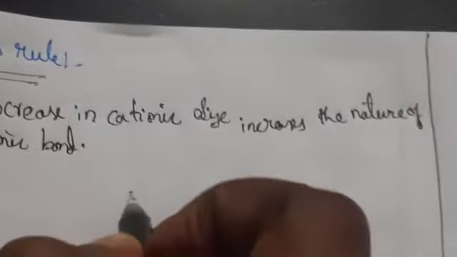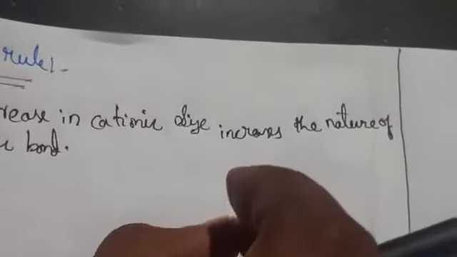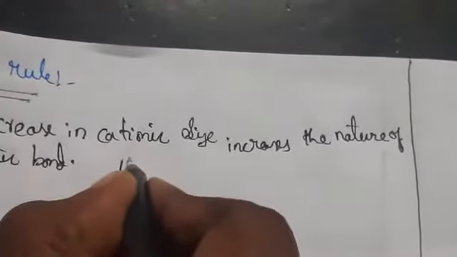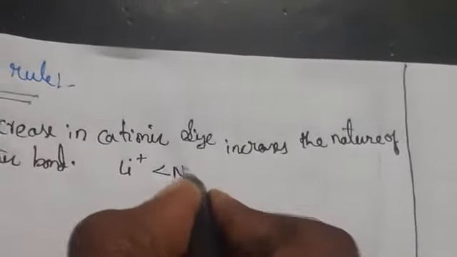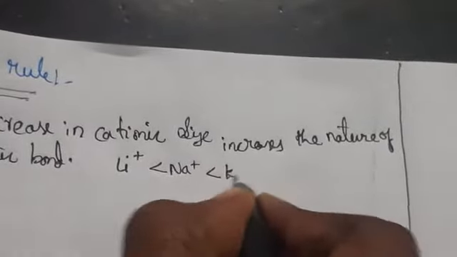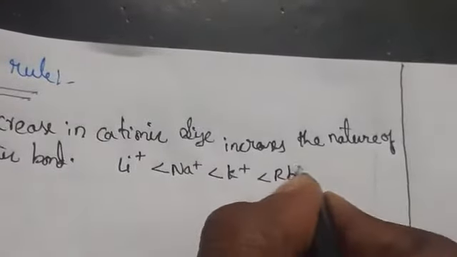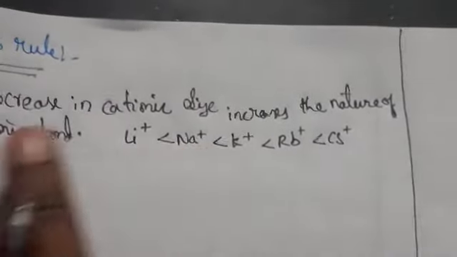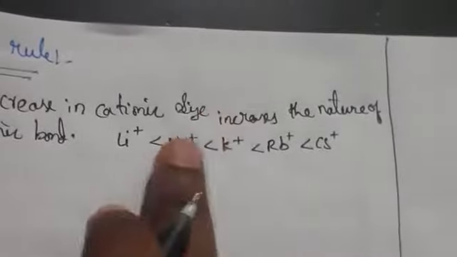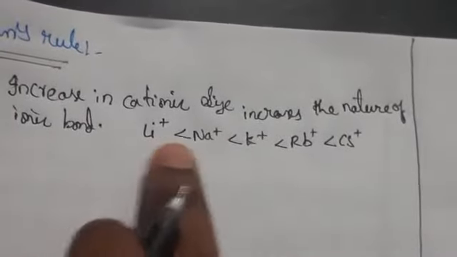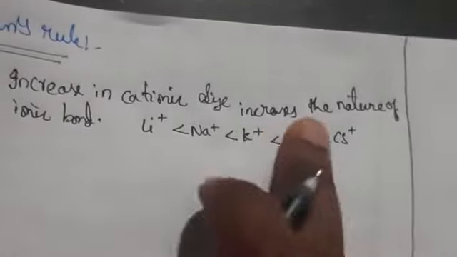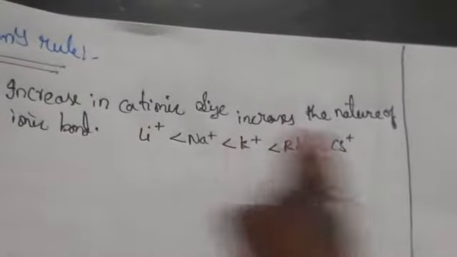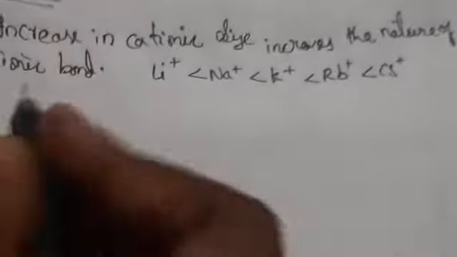So let us take 1A group elements. 1A group elements is nothing but alkali metals. Lithium, sodium, potassium, rubidium, cesium. Lithium will have small size compared to sodium. Sodium will have small size compared to potassium. Potassium has small size compared to rubidium, and rubidium has small size compared to cesium. So what I have told you, increase in cationic size. When the positive charge is increasing, automatically the ionic character also increases. The size is increasing from top to bottom. So this is the first point.